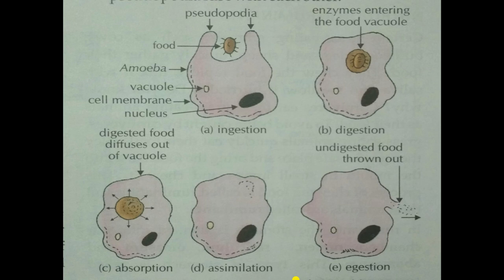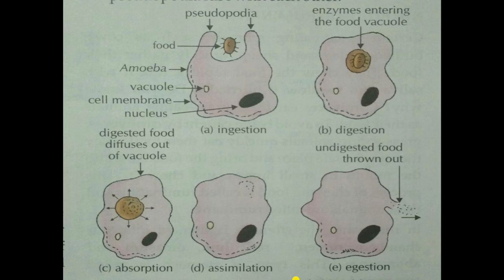And then look at the third diagram C, that is absorption. The digested food present in the food vacuole is absorbed directly into the liquid which is all around, and then the assimilation takes place.